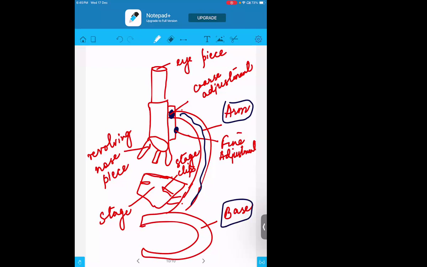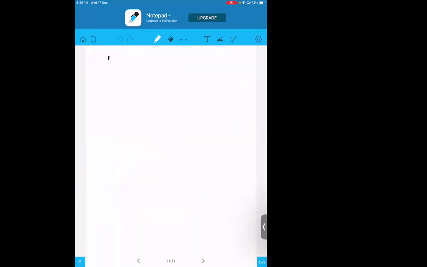Through the base, the whole body is supported. Just as we have legs, and with the help of the legs we are able to stand upright, the base is there, and with its help the whole body of the microscope stands upright. Then this part is called the stage. The stage is a very, very important part of the microscope. Why? Because on the stage only we keep the slides. You might have seen in your lab, there is a glass slide. This is called a slide. In slides also, there are two types. Children, just give me a minute.